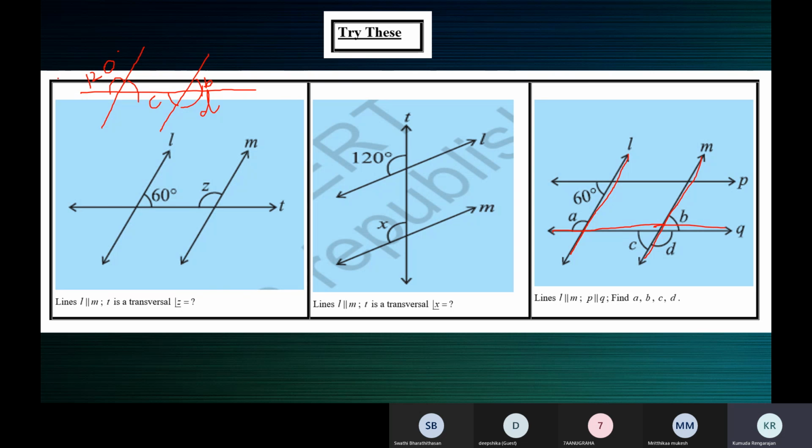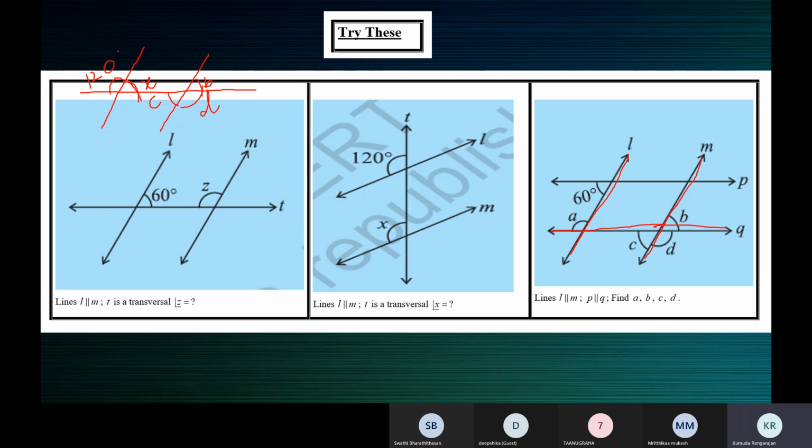So what we'll do, we'll mark this angle next to 120 as X. What is X plus 120? It is equal to 180, ma'am, as they are a linear pair. So what is the measure of angle X? 60 degrees, ma'am. So you must write X plus 120 is equal to 180, linear pair. X is equal to 180 minus 120, X is equal to 60. So the measure of X is 60 degrees.